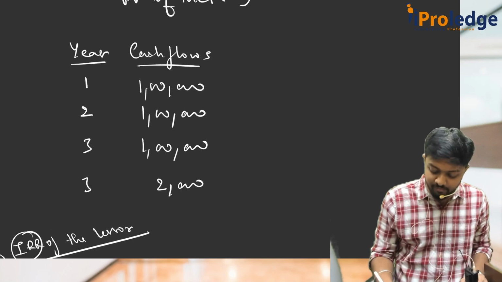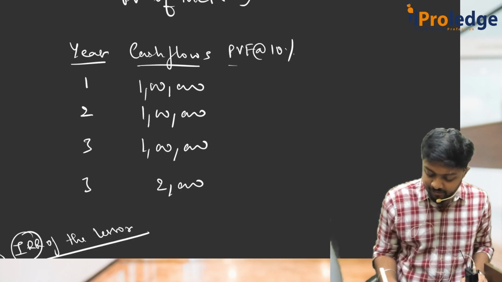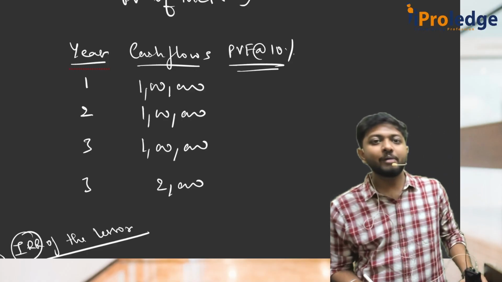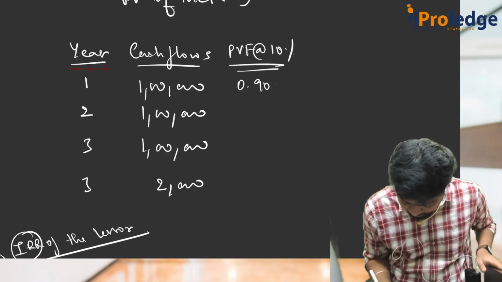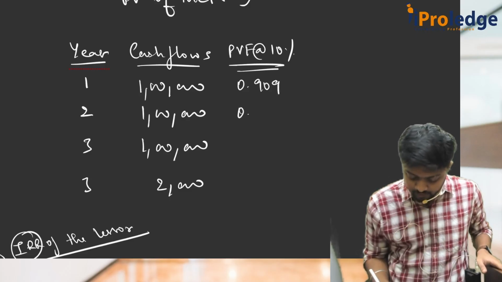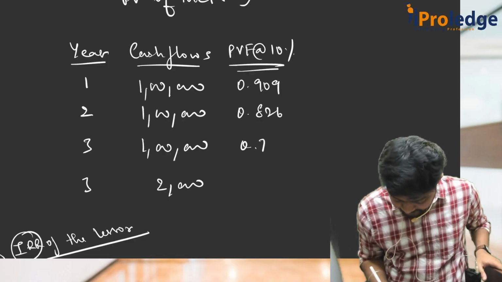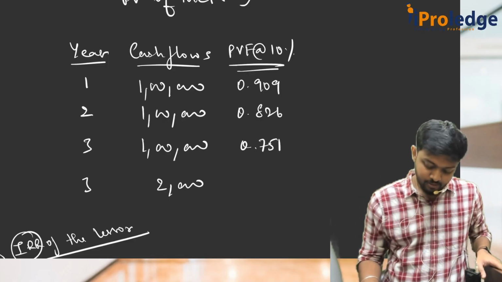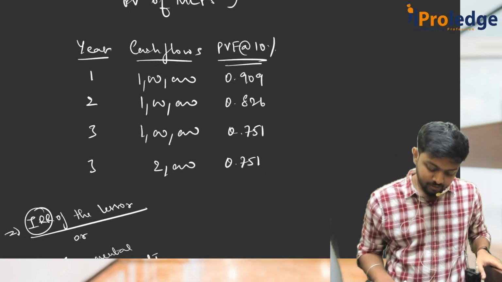So let's start with 10%. If the PVF is 10%, can you tell me the present value factors for 10%? 1 by 1.1, 0.90, next 0.826, next 0.751. This is also the third year only, so 0.751.